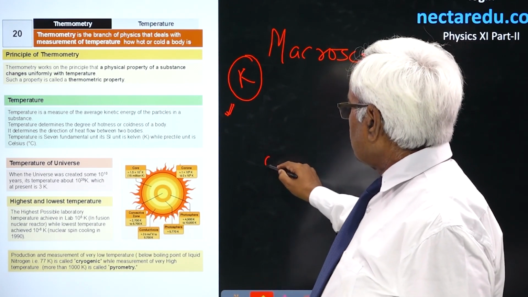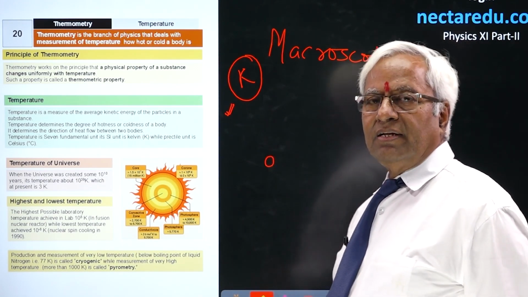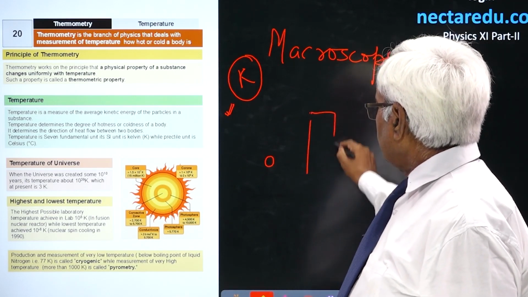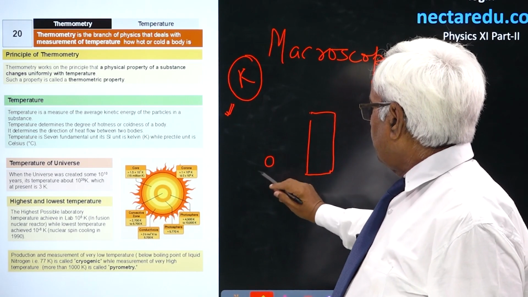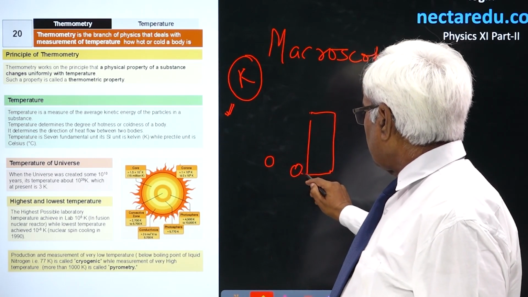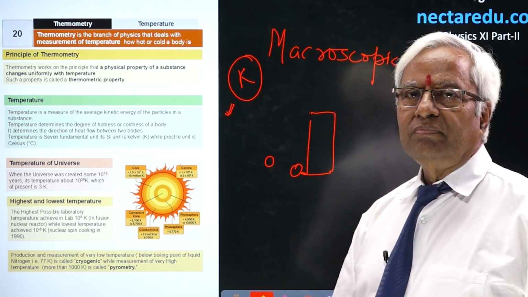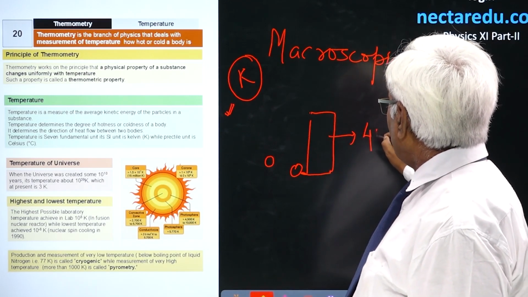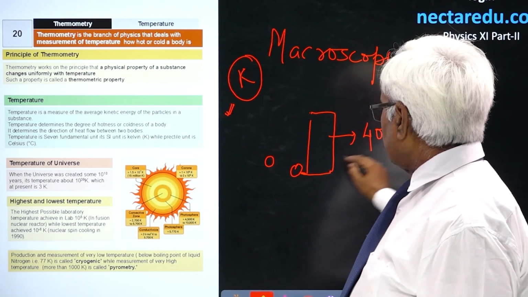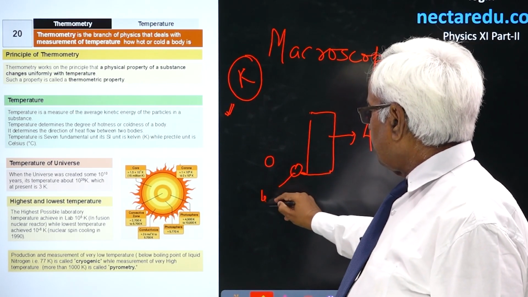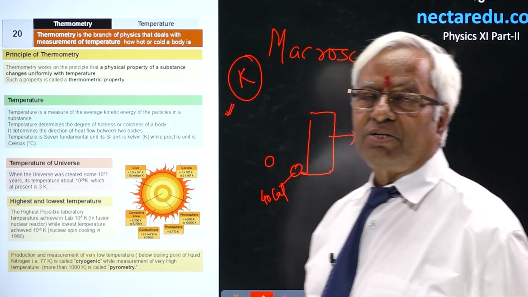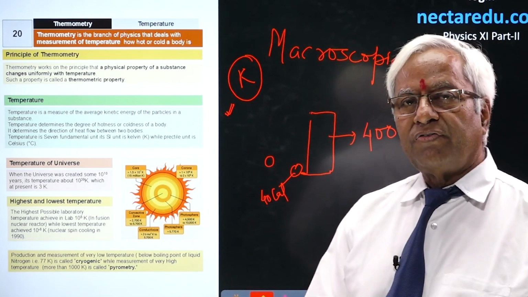Suppose one very small child is there, age only a few months, and one aged person, a bulky one. Suppose you bring them in contact. Now, the internal energy this big man has is, suppose, 400 calorie, and this small child has an internal energy of only 40 calorie. Now, could you suggest to me what is the direction of flow of heat?